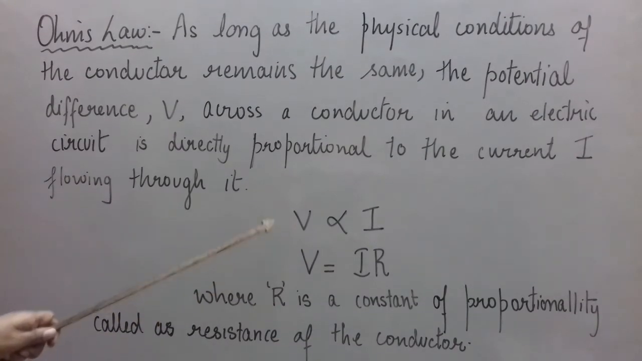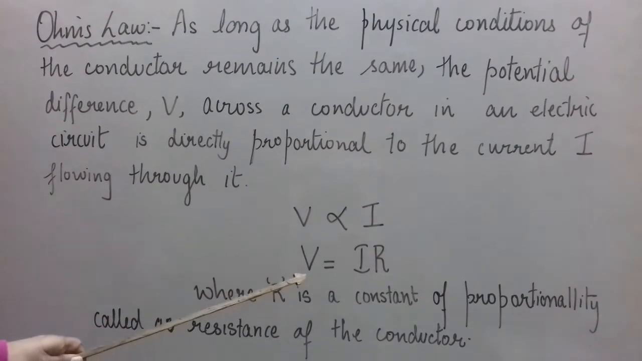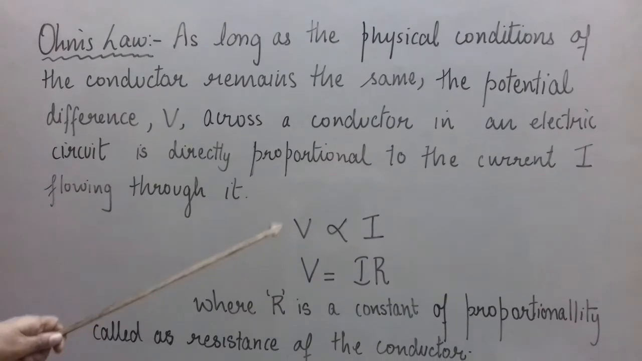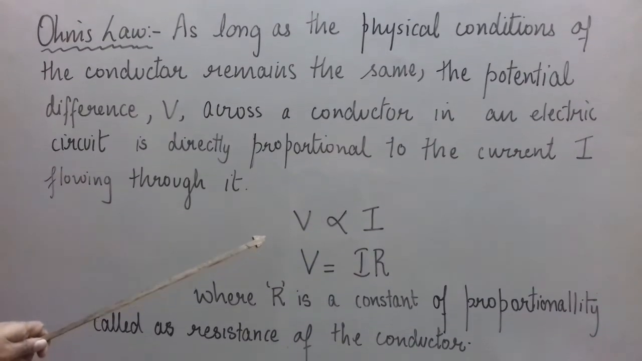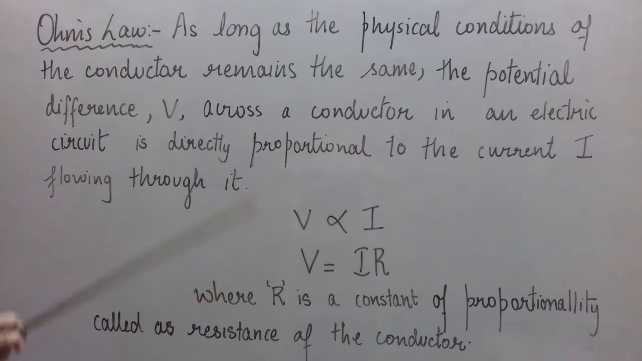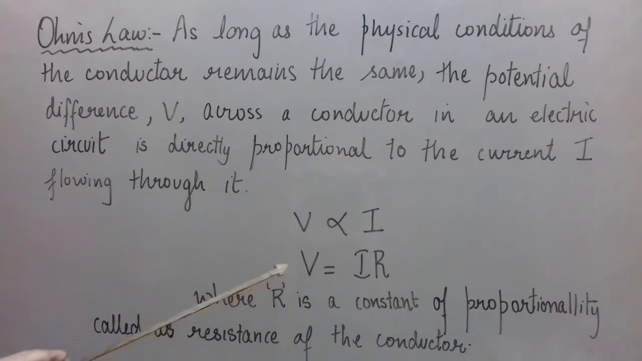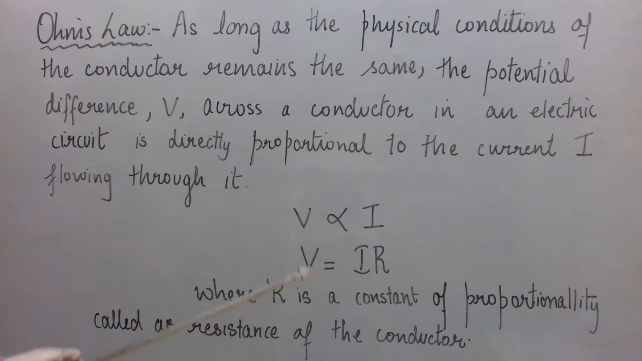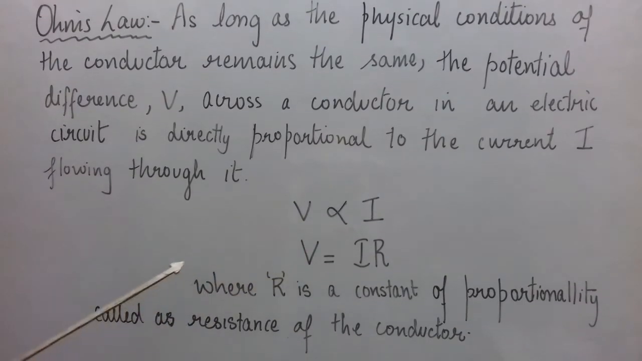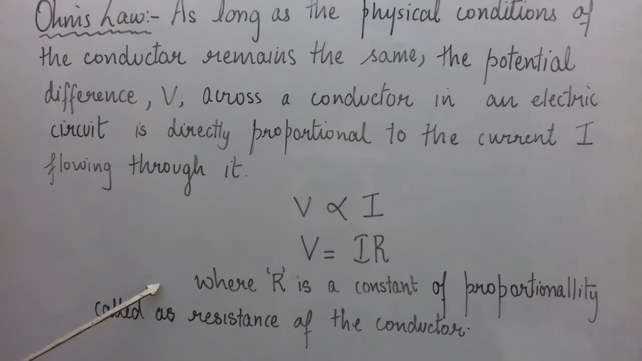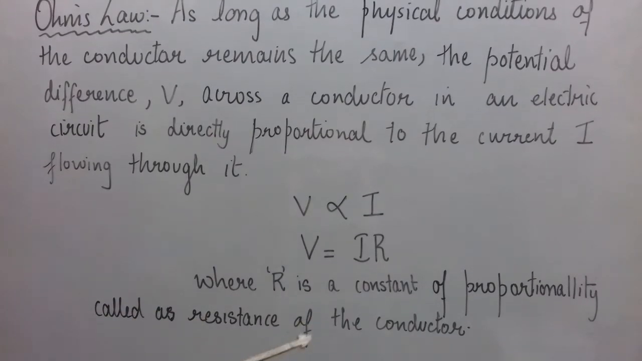Now, you know the rule, whenever we convert the proportionality sign into an equal to sign, we have to multiply any one of the sides by some constant, and we always prefer to multiply the right hand side. And here also, V is proportional to I, then we can write V is equal to IR, I into R, capital R. What is R? We know it is a constant of proportionality, but it is given a special name called the resistance of the conductor.